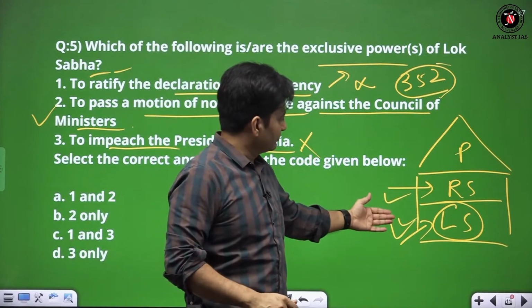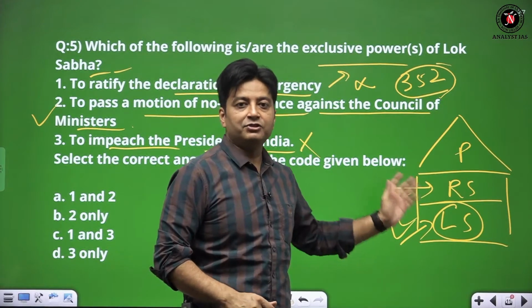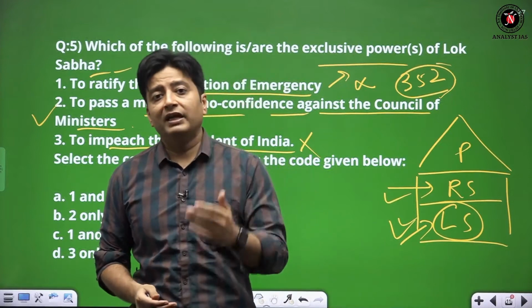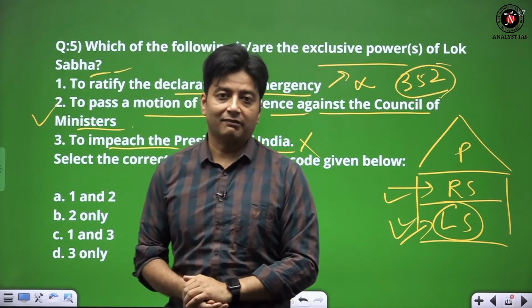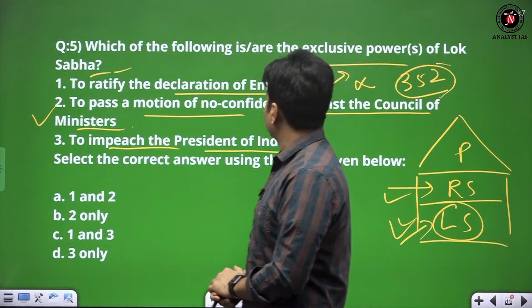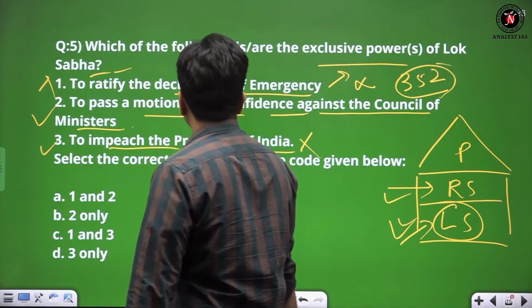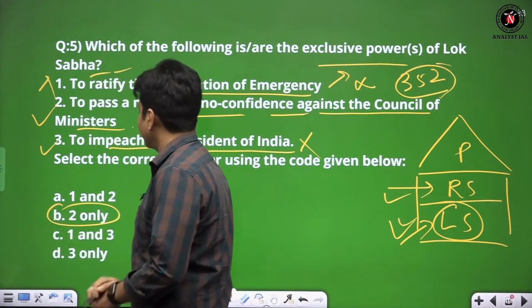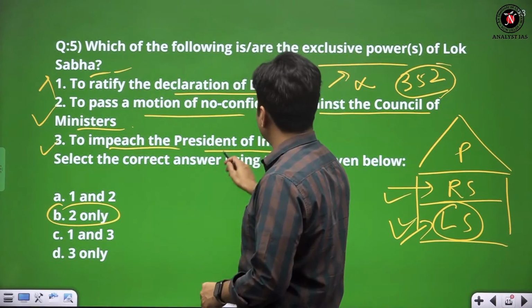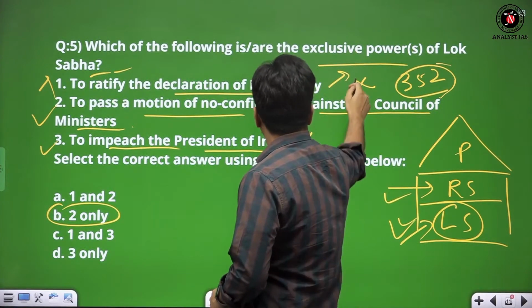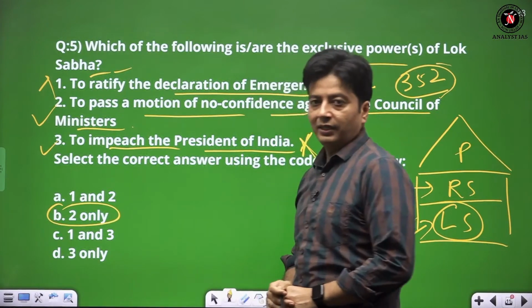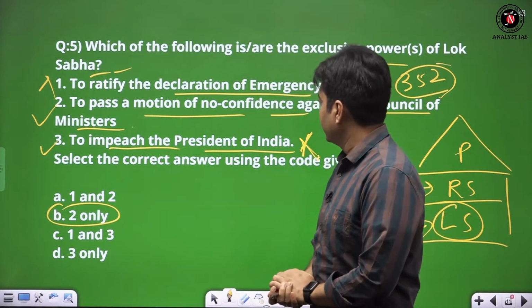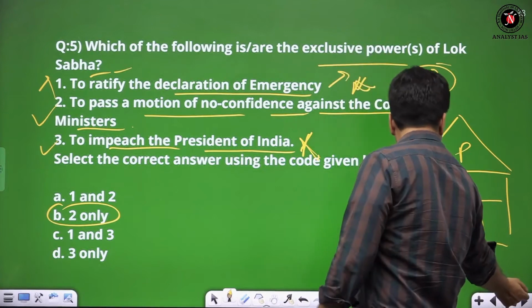One house becomes the investigating house for the impeachment of the President, which is a very hard process, right? So what can be correct here? Exactly, I was confused. Only the second statement is correct, because to impeach the President of India is wrong, and this is also wrong. Okay, now we can go to the next question if it is understood.